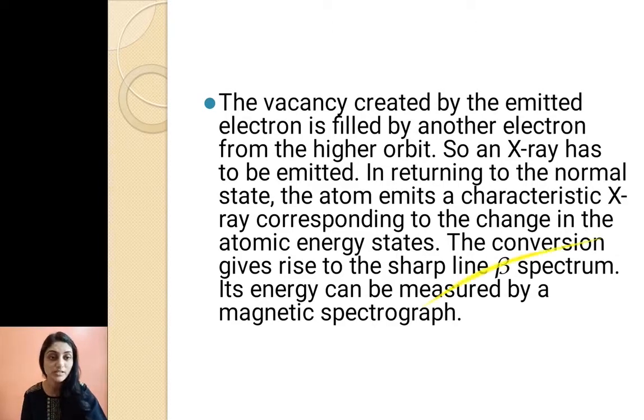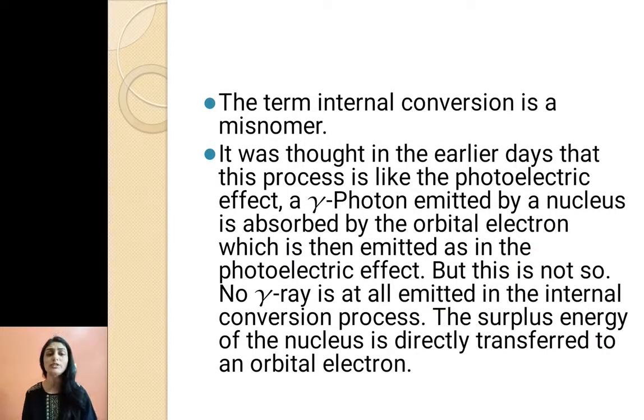So we have discussed this. Now the term internal conversion is a misnomer. I just said that the nucleus transfers its energy to an electron in the K shell, and the electron is knocked out of the atom. Initially, in earlier days, it was thought that the nucleus was transferring energy to the K shell electron in the form of a gamma ray. That is how it was considered a part of gamma ray.